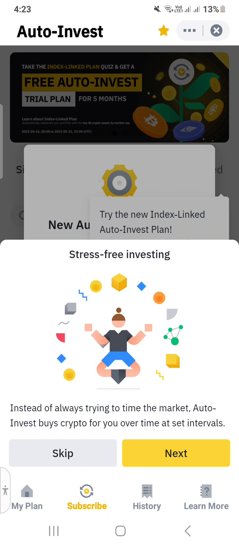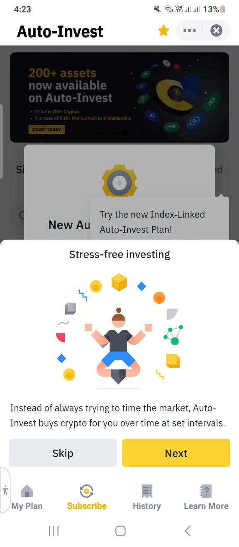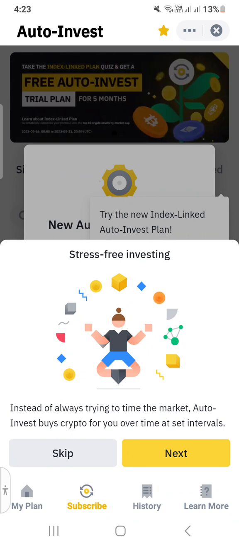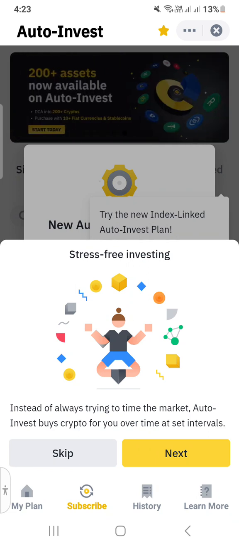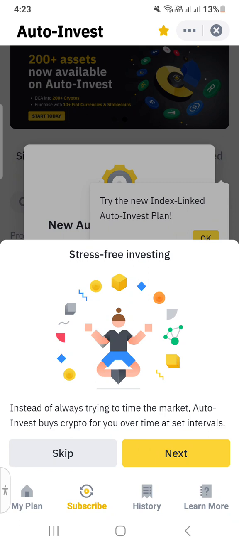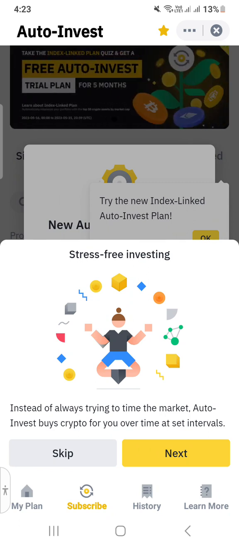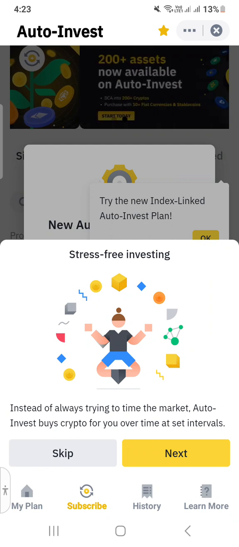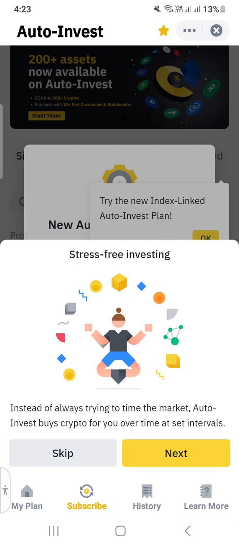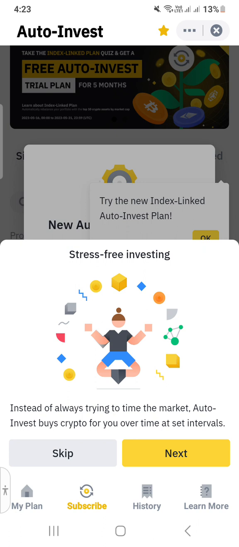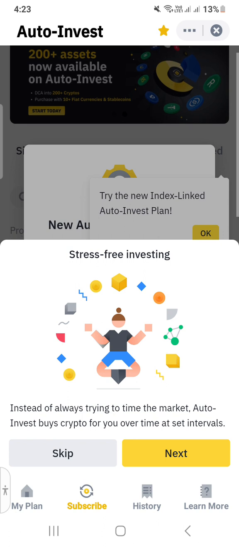Free auto invest trial plan you can see on Binance feed. Instead of always trying to time the market, auto invest buys crypto for you over time at set intervals. So you don't have to worry about the timing of entry and timing of exit. You can trade with the help of auto invest. Stress-free investing is recommended in auto invest.